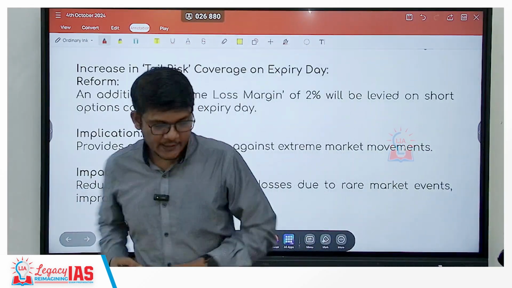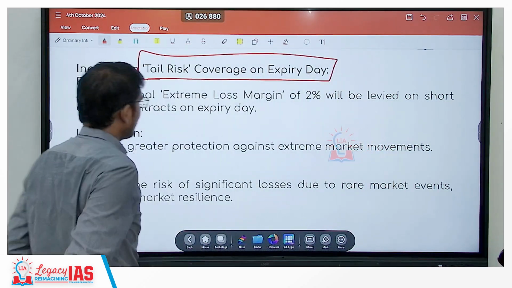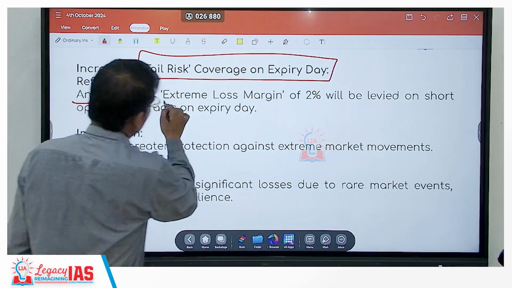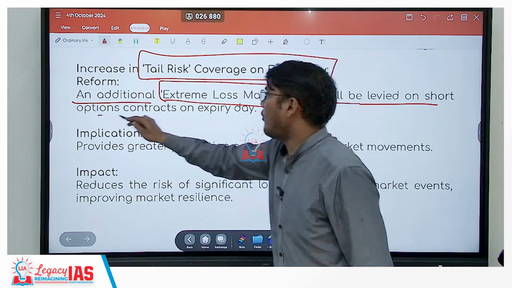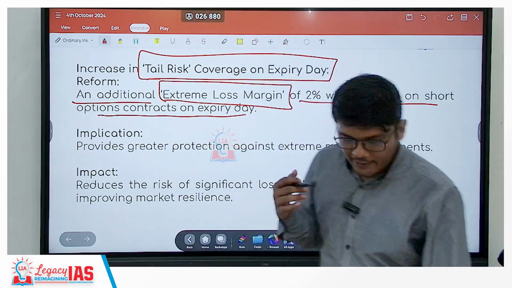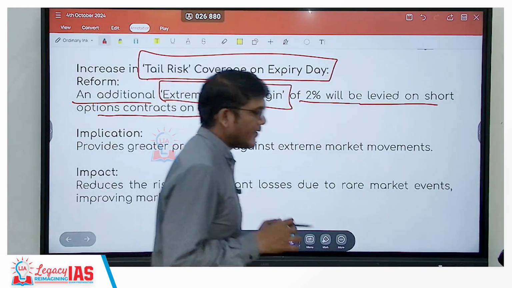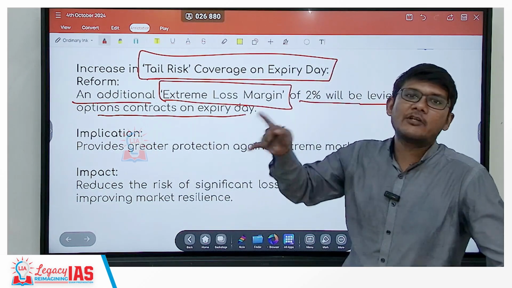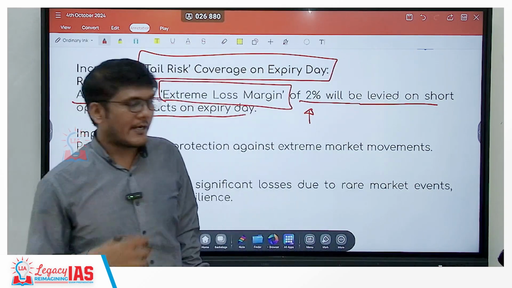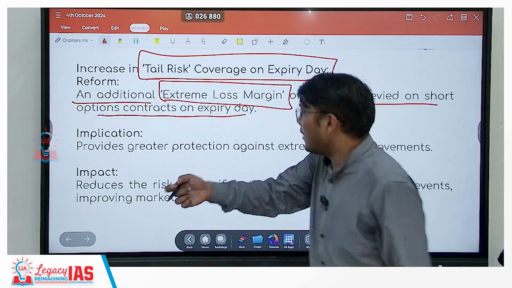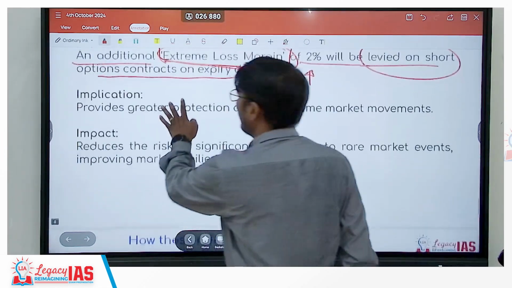The next reform that is there, it's related to the tail risk coverage on the expiry day. So what is the reform here? An additional extreme loss margin of 2% will be levied on the short-term options contracts on the expiry day. Now what is the significance of this with respect to the expiry day? On expiry day, there is a very high frequency of trade that happens, which causes a very high level of volatility. Now to be able to address this volatility, an additional 2% of extreme loss margin will be levied on the short options contract on the expiry date.